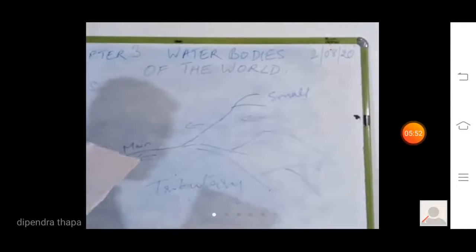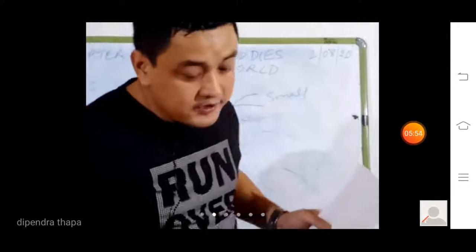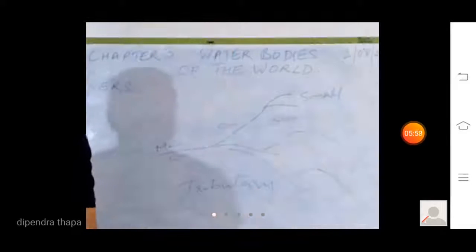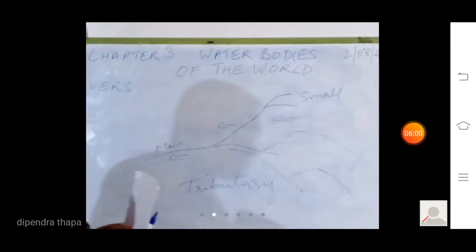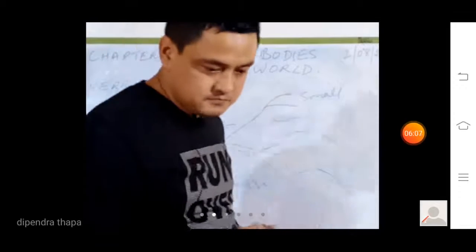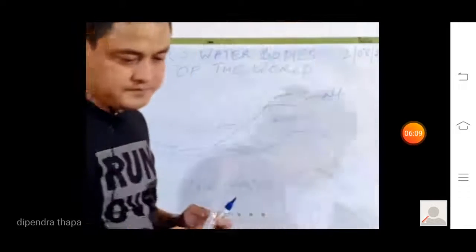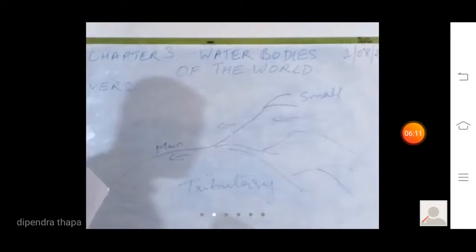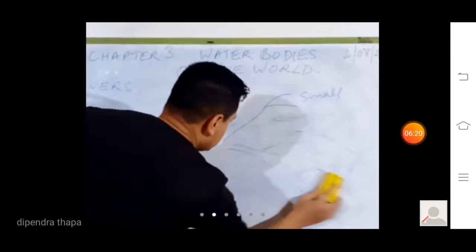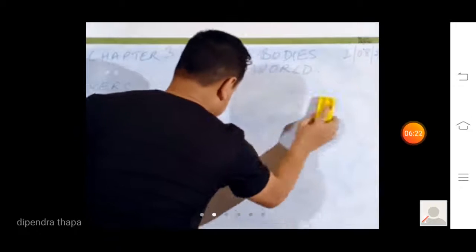Are you getting my point? Now, another point that we are going to discuss here is distributaries. I'm going to rub this, but before rubbing it, you can also jot it down in your rough copy. What is a tributary? Is it visible? Now I'm rubbing the blackboard. Now I'm going to show you the distributary.